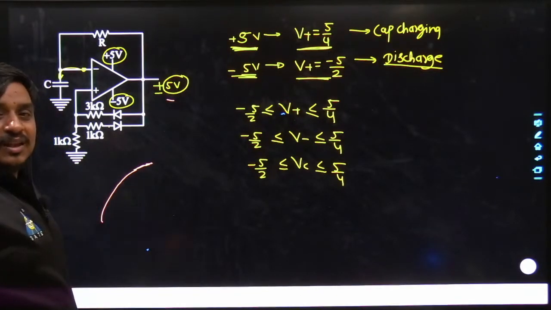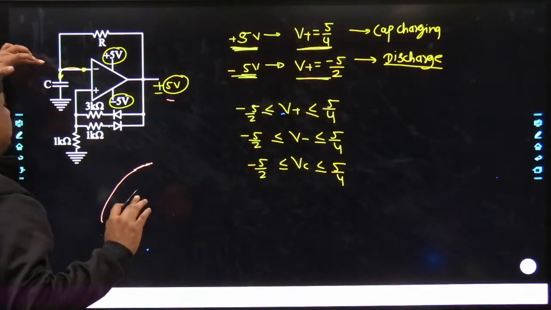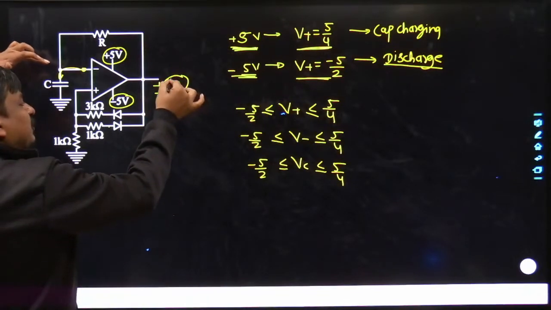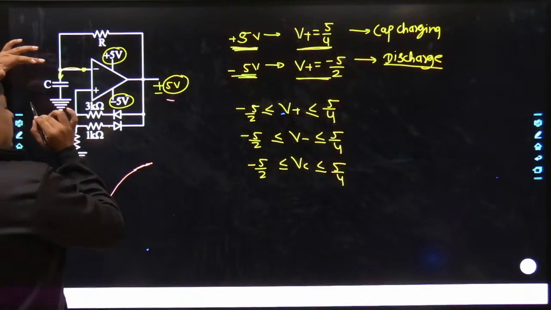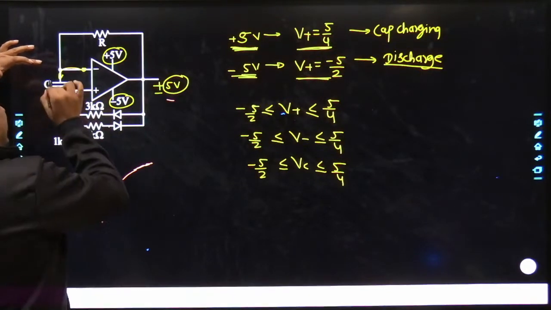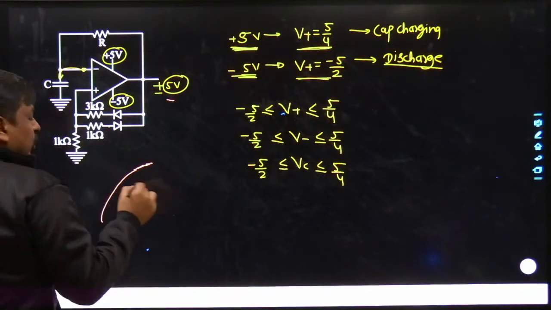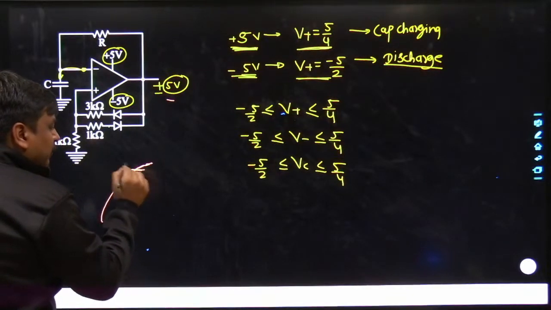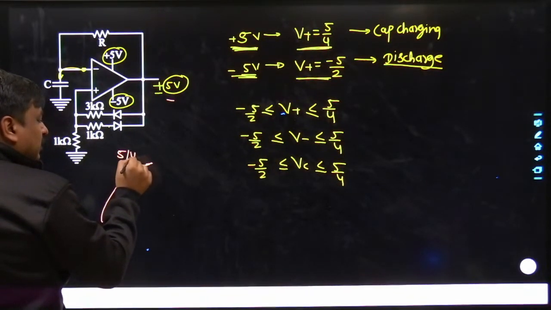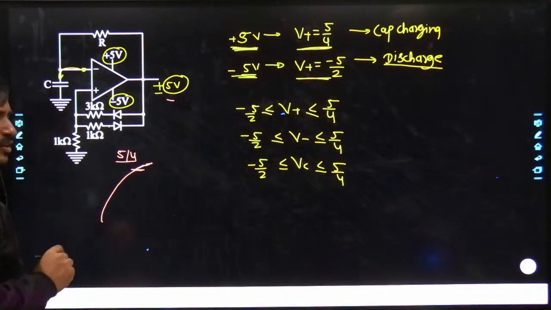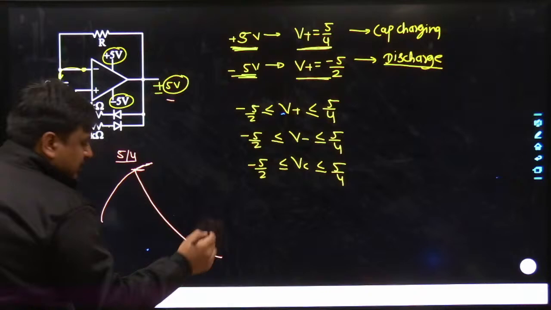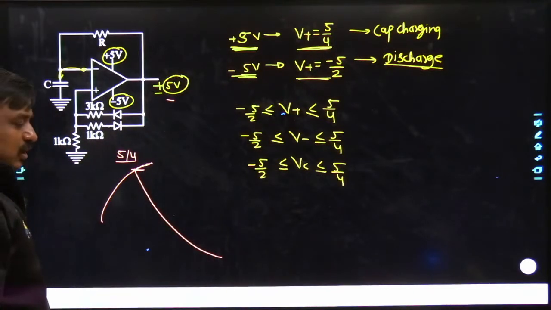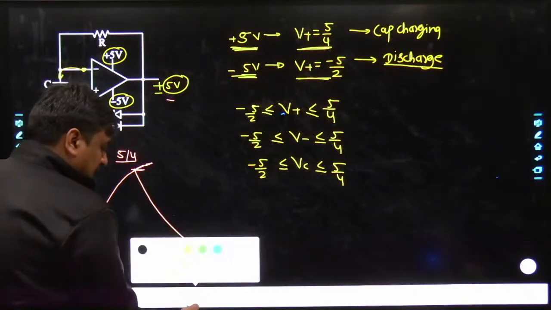But no, this would not be the case, my dear friends. As the output is at 5 volt, keep in mind the V plus is nothing but 5 divided by 4 volt, and as the voltage across the capacitance goes beyond 5 divided by 4 volt, now what would happen? The next sequence would start, and that is discharging.